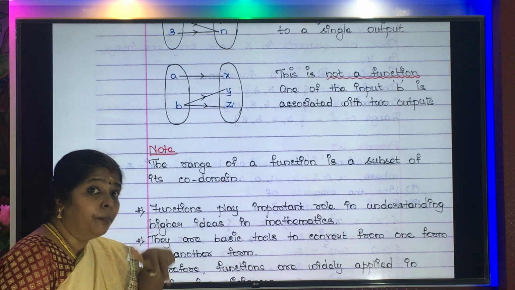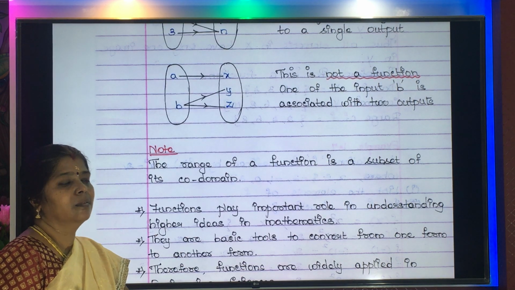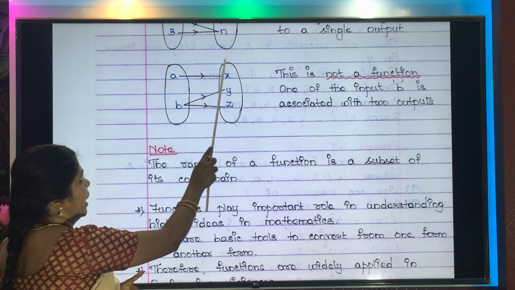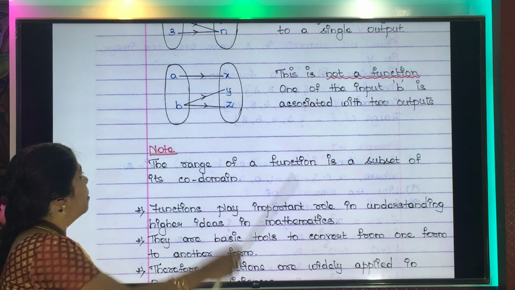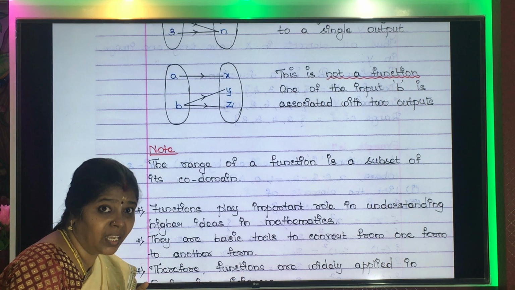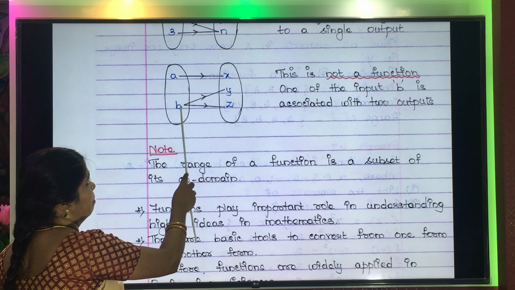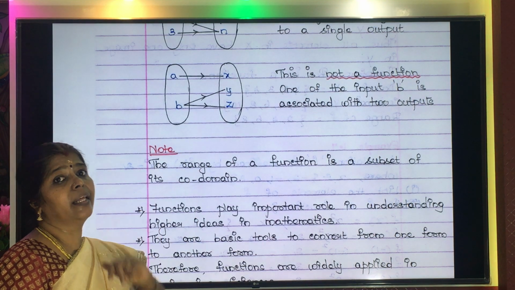Okay. But what about the second condition? Are they having unique images? Yes. A is having unique image. But you see this B. Is it having unique image? No. How many images are there for B? 2 images are there.